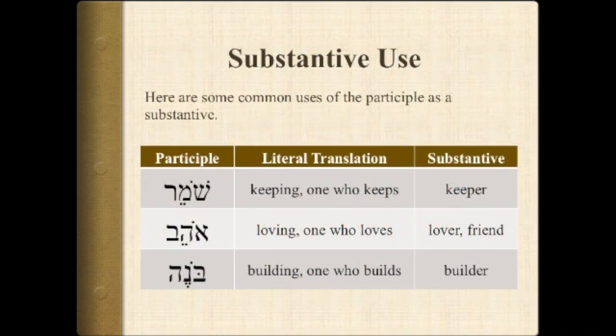Common participles that will be used as a substantive are ones like shomer, keeping, one who keeps, or the substantive use in English would be keeper. Ohev, loving, one who loves. Lover or friend is how you might translate that. Boneh, building, one who builds, can be translated as builder.